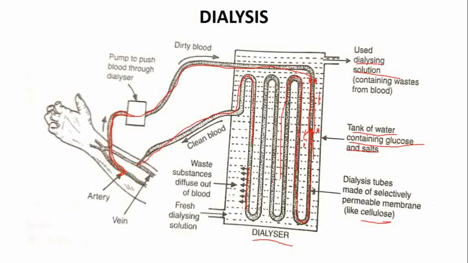Through this cellulose membrane, the waste material from the blood diffuses into the dialysing fluid. In this dialysing tank we continuously put in fresh dialysing solution, and the used dialysing solution, which has the waste diffused from the blood, continuously comes out. So this is the complete structure of dialysis, showing how the blood of a person with kidney failure can be purified using a dialysis machine. So this is all about dialysis.